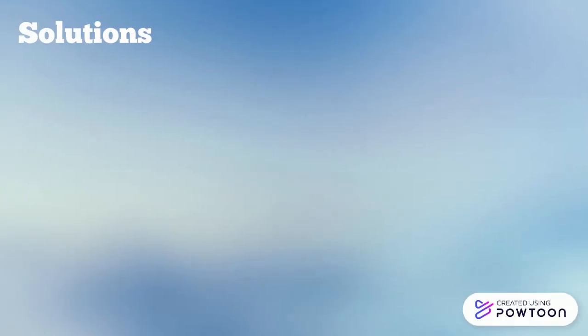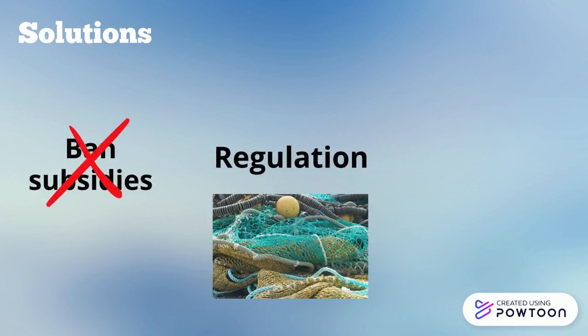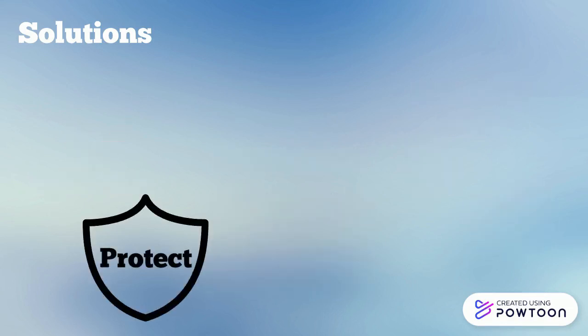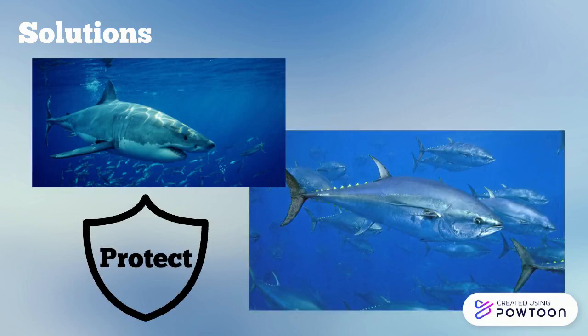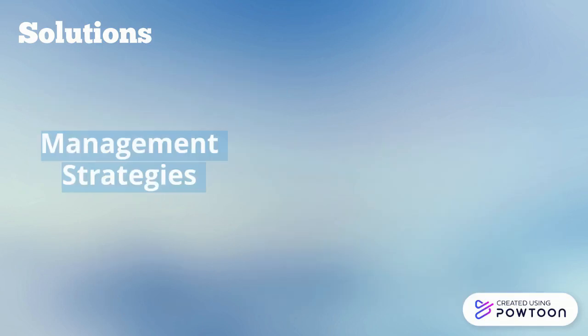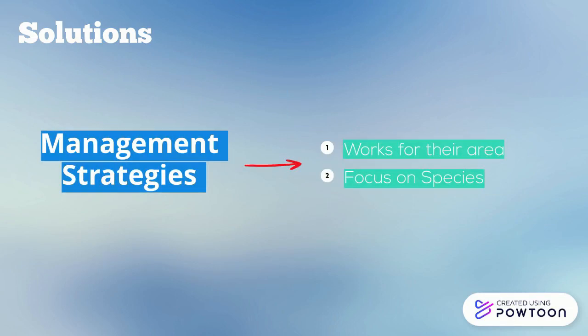Besides lowering catch limits to fish sustainably, companies can ban fishing subsidies, put regulations on fishing nets, increase the area of marine protected areas, and strictly protect top predator species such as sharks and tuna. Moving forward, it is vital that fisheries implement a management strategy that works for their area and target species.